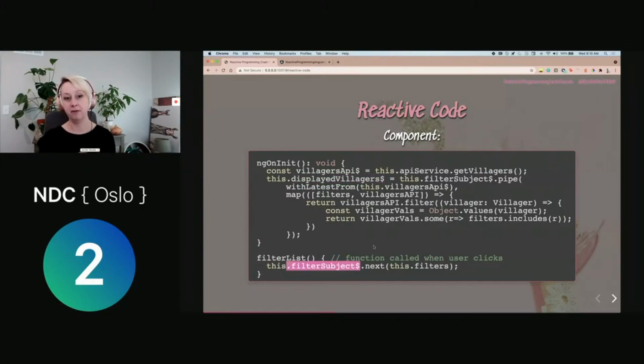So instead of reassigning the value of this.displayedVillagers over and over and over again in different places throughout my code, I have it isolated in this one place. And anytime I want to change that, I'm building it into this stream. And I'm taking these different events and inputs and saying, okay, when the culmination of all these different things happen, these are the results I want to give to the user. And so it's a very backwards way we have to start thinking about writing our code to achieve this, but then it ends up being really, really powerful.